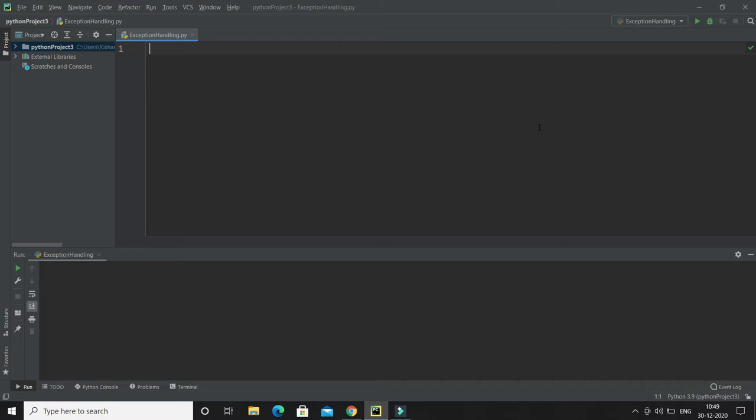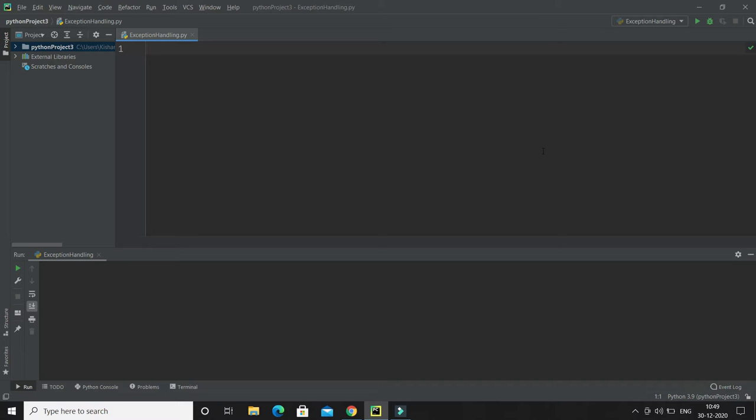If something wrong happens, some error or exception occurs, then control will go to the except block, and there you have to print your message to report to the end users or client. And let's say you are using some resources in the try block, and whether an exception occurs or doesn't occur in the try block, you would still like to execute some piece of code. That kind of code you have to write in the finally block. So let's try to understand these things through an example.